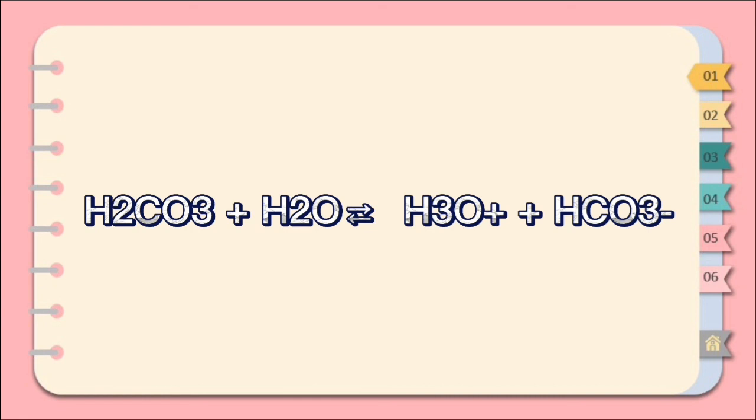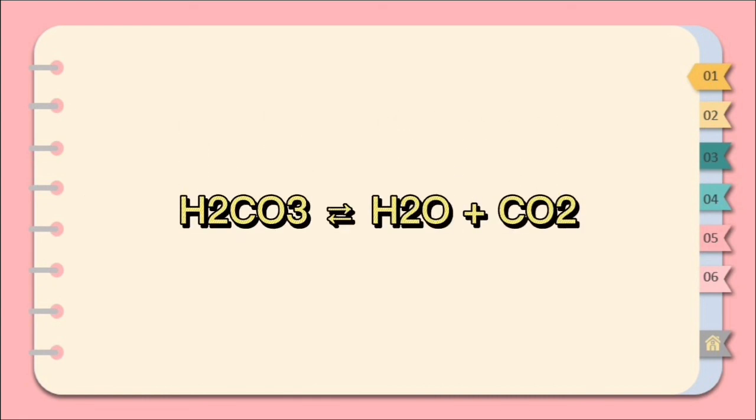Since relatively small amounts of metabolic bases are produced, the carbonic acid concentration in the blood can be lower. Since carbonic acid is not stable in aqueous solution, some of it decomposes to form carbon dioxide and water. The respiratory system is responsible for removing the carbon dioxide. By combining the two reactions of carbonic acid, we can write this.